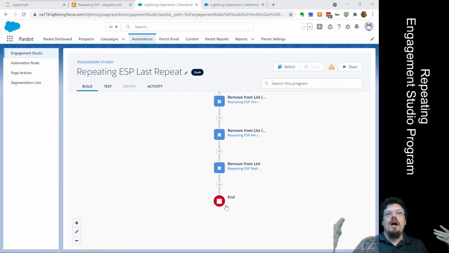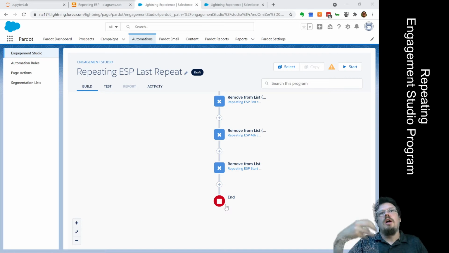So what happens is now, because the prospect is not on any of the completion lists, that first start list, or the dynamic list, is going to say, hey, I'm on the static start list. I am not on the first Engagement Studio program complete list. Thus, this dynamic list is going to turn on, and we're going to start the first Engagement Studio program over.